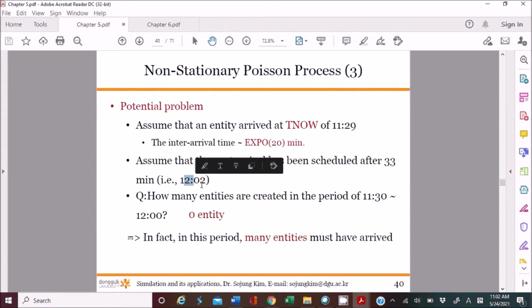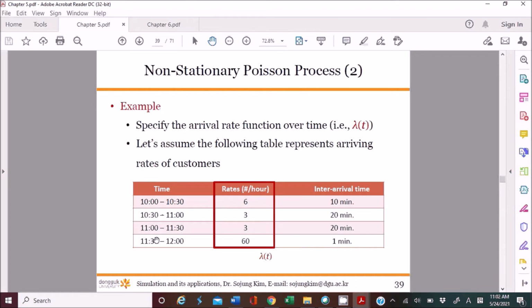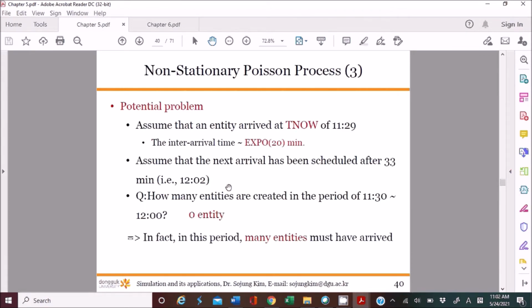So let's say we have another entity at 12:02. In that case, how many entities do we have between 11:30 and 12 during this interval? Zero, right? So technically, we cannot model this characteristic in this situation. Got it? So it basically causes a serious problem when you run the simulation, especially when we want to evaluate the performance of the system.